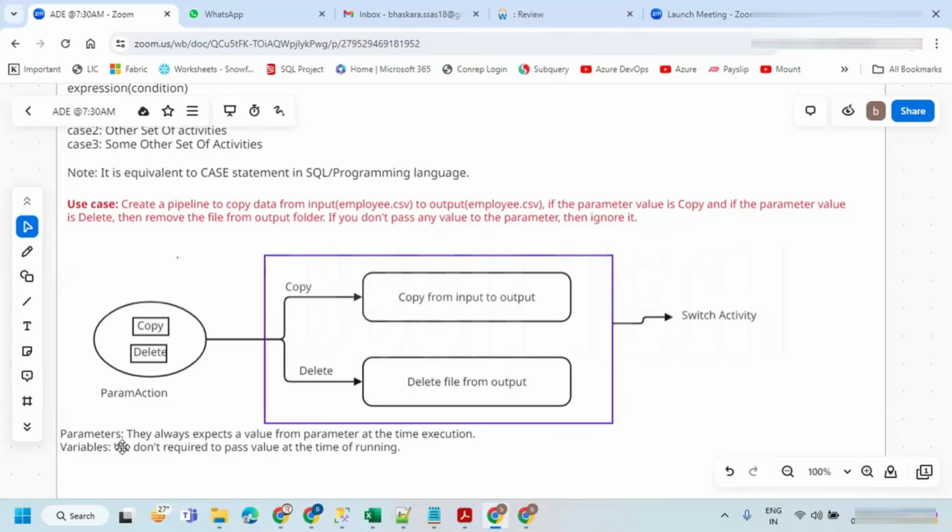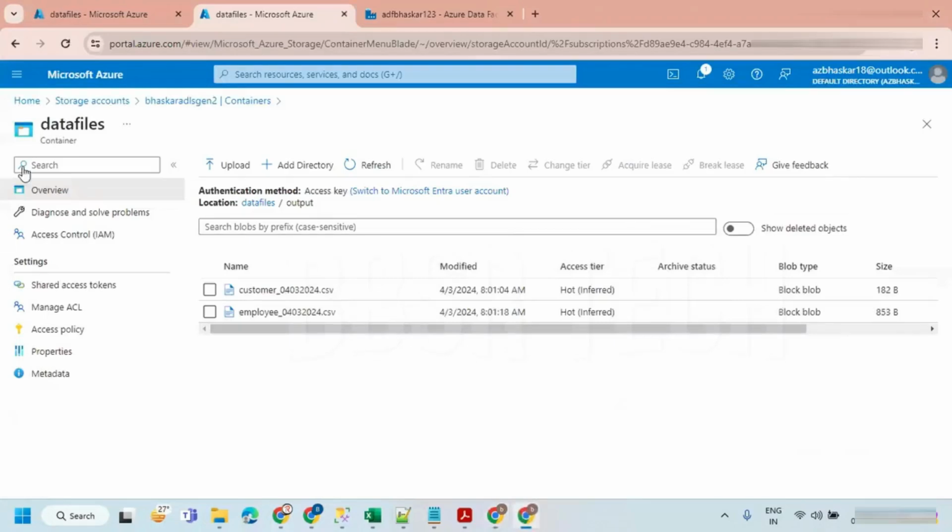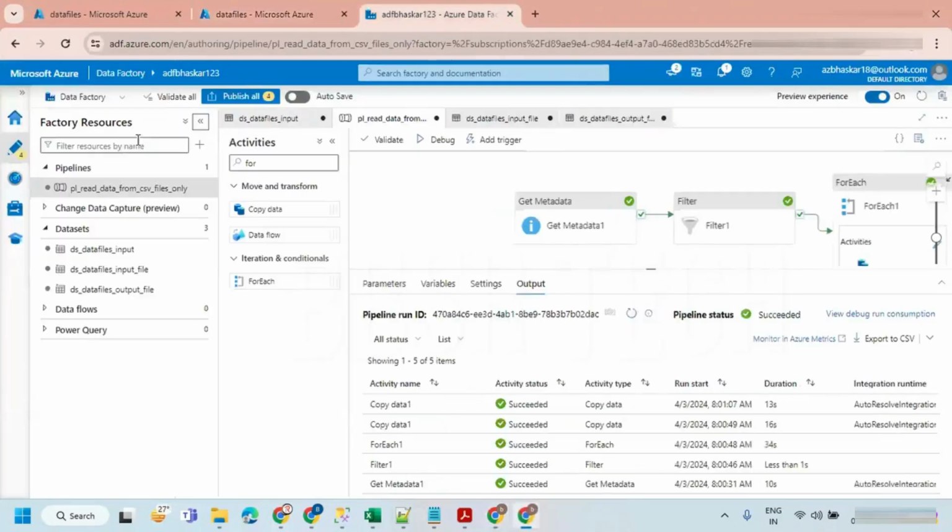If you have only a variable, it will never ask for a value at the time of running. It sets the value at the time of running, as we have already seen with the set variable activity. I have created a variable, and when I run with a variable, it is not going to ask. Let me show you the difference. I'm just going to create a pipeline. Let me create an empty pipeline here.